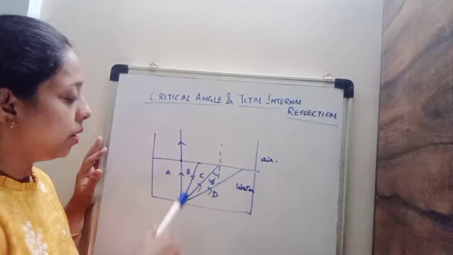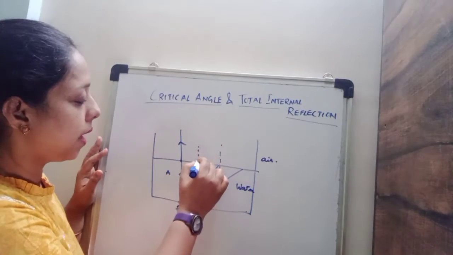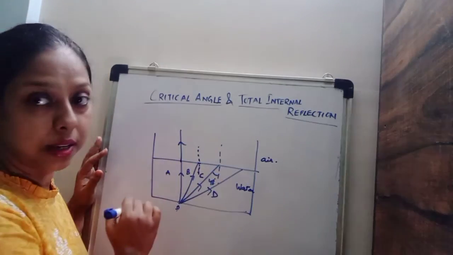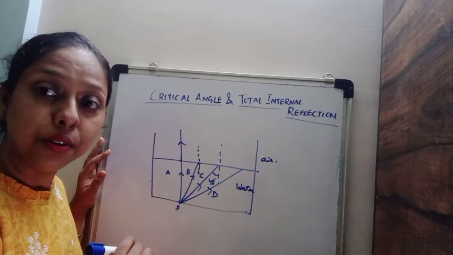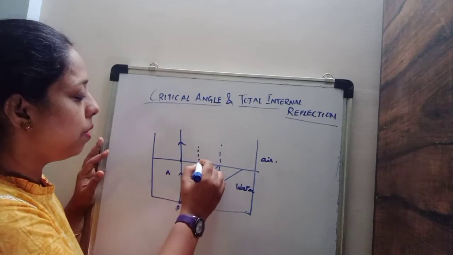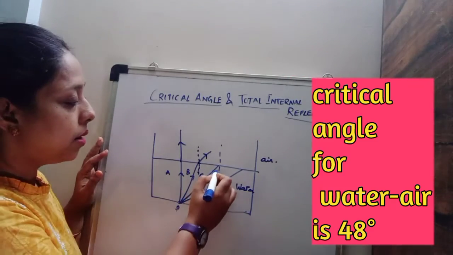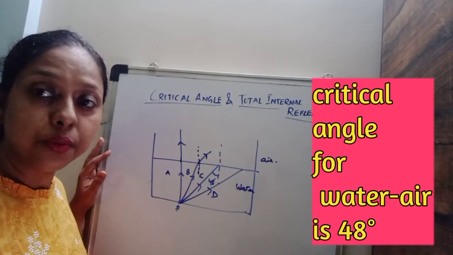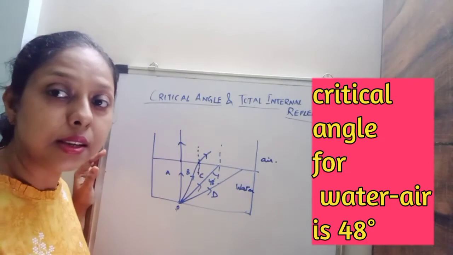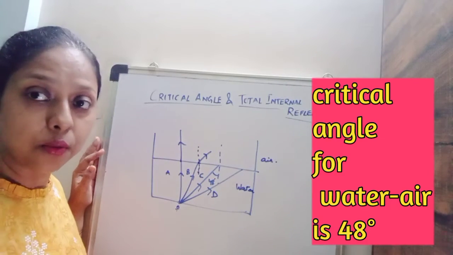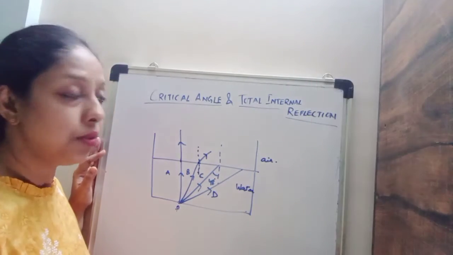Now when ray B falls, the angle is less than 48 degree. So therefore it will undergo refraction. It will move away from the normal. Now when ray C falls in such a way that the angle of incidence is equal to the critical angle of water air surface, what will happen?